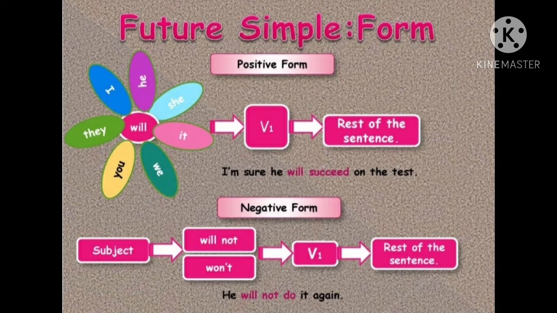إذن in the affirmative sentence, start with subject, singular or plural, then will, then verb 1. Like, I will do it. I is the subject, then will, then do, the verb 1. In negative sentence, I will start with subject and will not or won't, then verb 1. Like, he will not do it again, or he won't do it again.